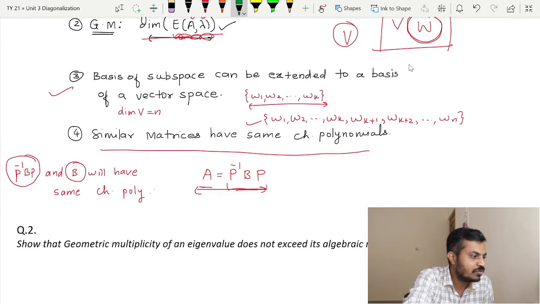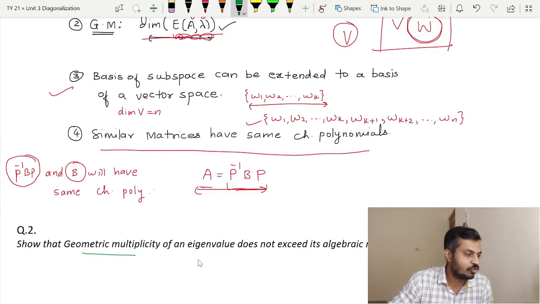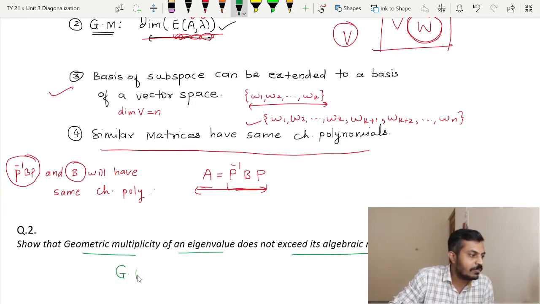Since we have to show that the geometric multiplicity of an eigenvalue does not exceed its algebraic multiplicity, in other words, we have to show that GM is less than or equal to AM.